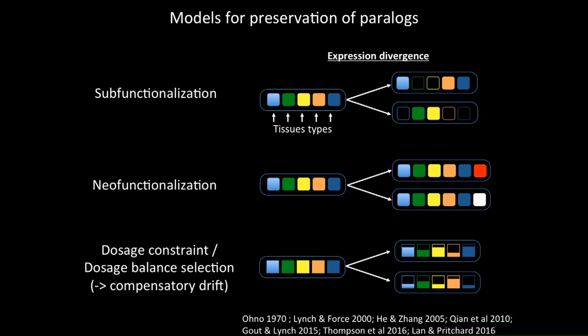These models further propose that the relative expression level of each paralog can fluctuate in different lineages by drift. And eventually, when one of the paralogs takes over in terms of expression level in different tissues, then either subfunctionalization or neofunctionalization can ensue after a very long period of time.